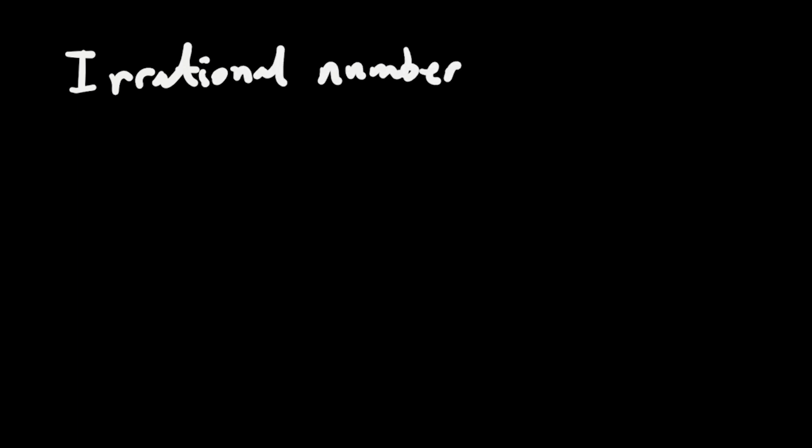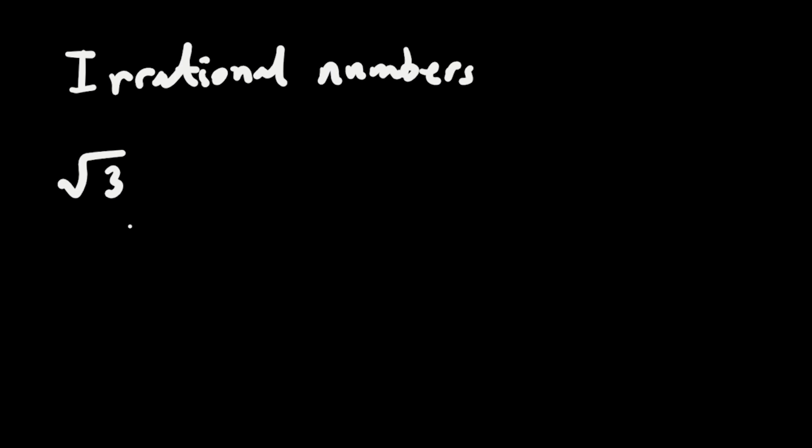The other type of numbers is the irrational numbers. Irrational numbers are basically weird numbers. For example, we have root of 3. This number, we cannot get it out from the root, so it's an irrational number.